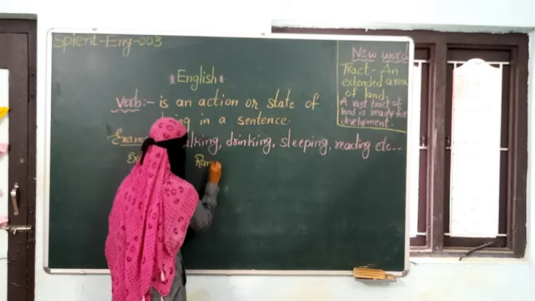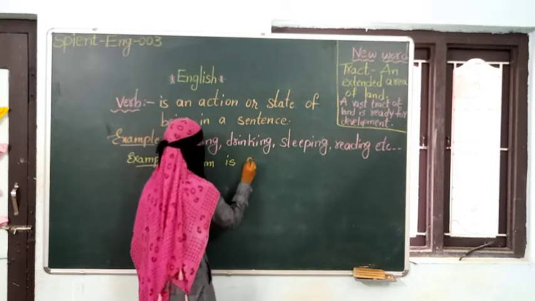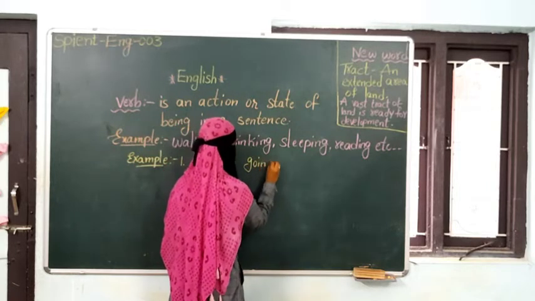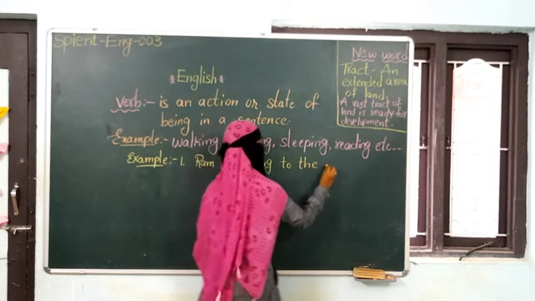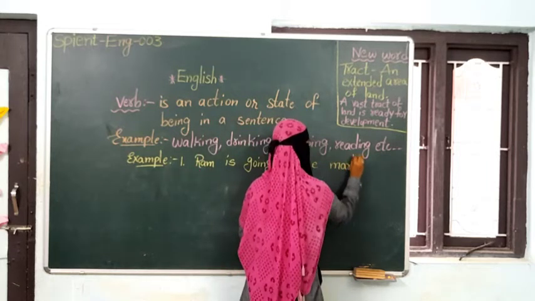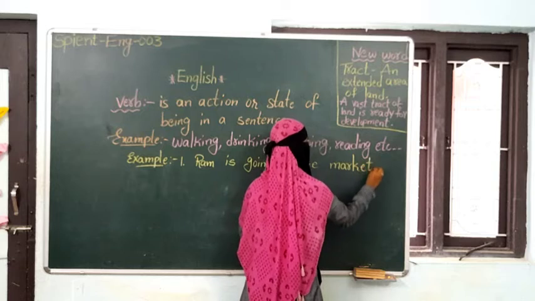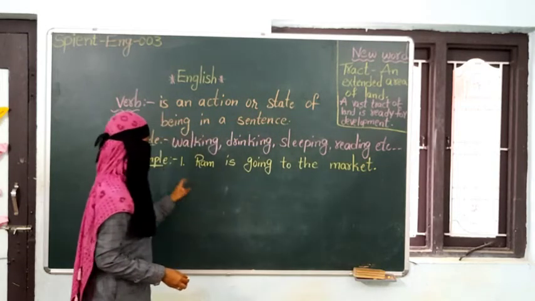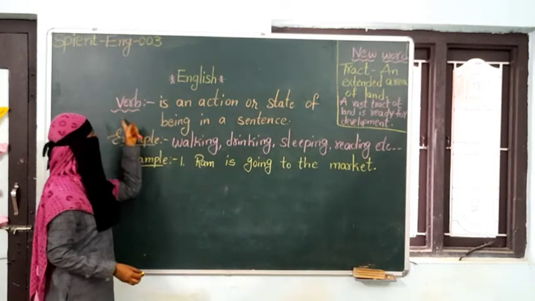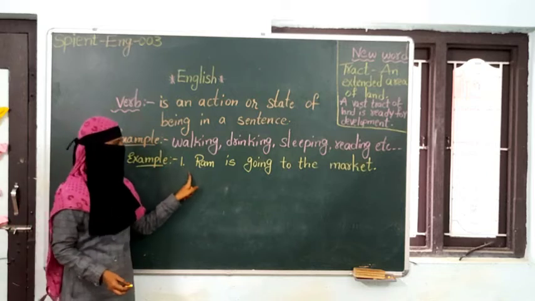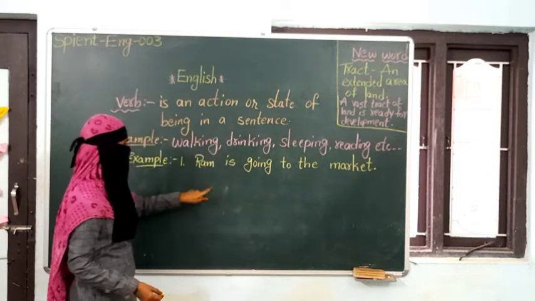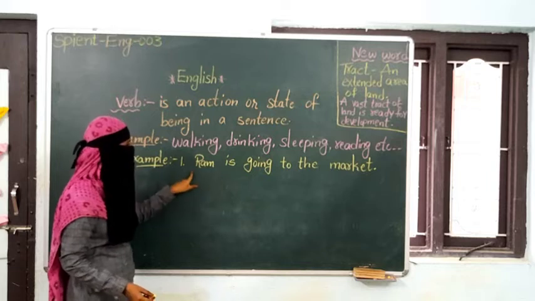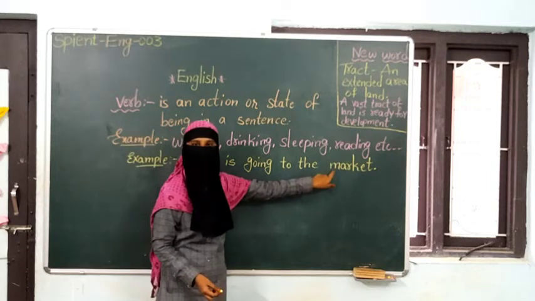Ram is going to the market. Now in this sentence we have to identify what is a verb. Okay, we'll see the verb. Before the verb, can you please tell me, identify any parts of speech in this sentence?